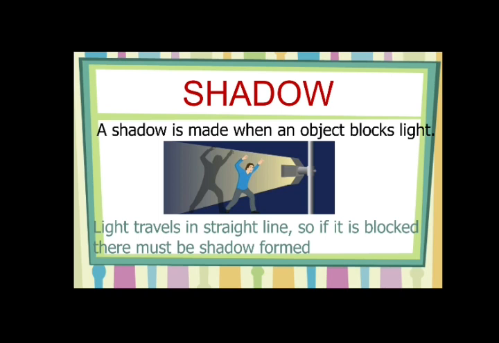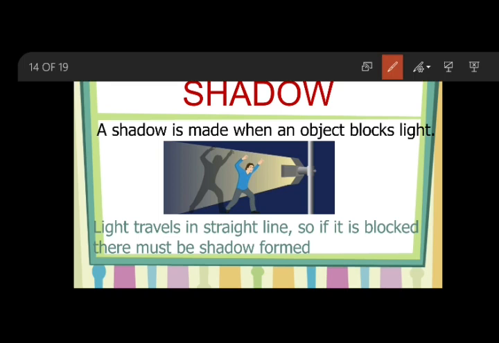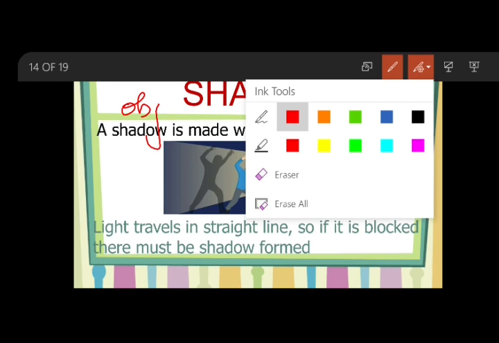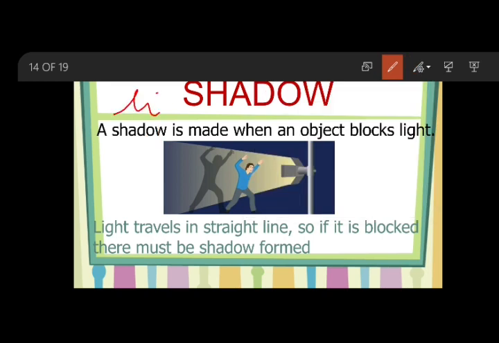You will have the light source at the first, and in the middle you will have your object, and behind the object you have your screen where the shadows will fall.